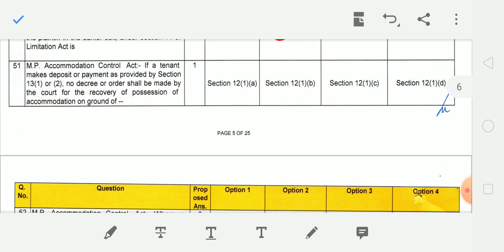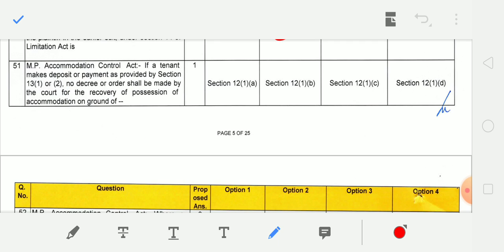If a tenant makes deposit or payment as provided by Section 13 sub-clause (1) or (2), no decree or order shall be made by the court for the recovery of possession of accommodation on the ground of... Correct answer is Section 12 sub-clause (1) sub-clause (a).